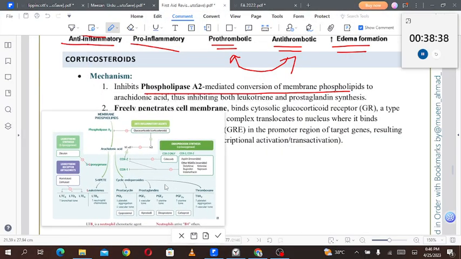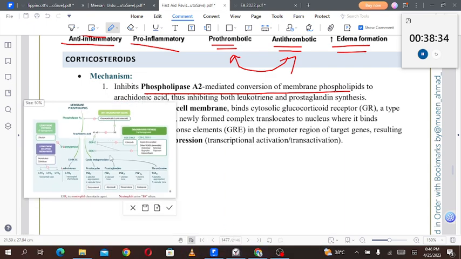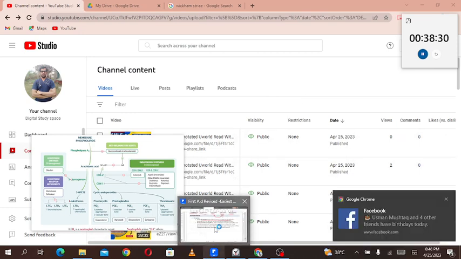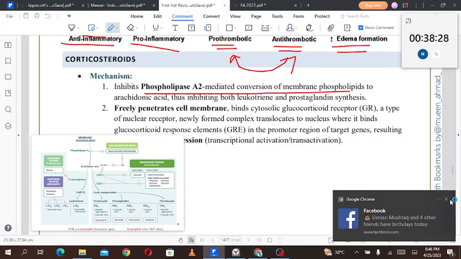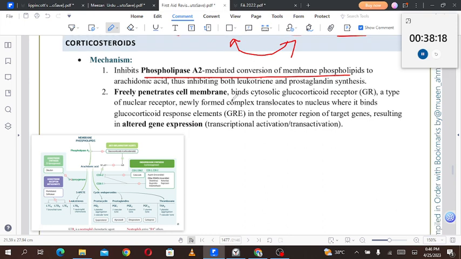So we're talking about the corticosteroids. Corticosteroids are acting over here, inhibiting the phospholipase A2 mediated conversion of the membrane phospholipids to arachidonic acid, thus inhibiting both leukotriene and prostaglandin synthesis. They freely penetrate the cell membrane.